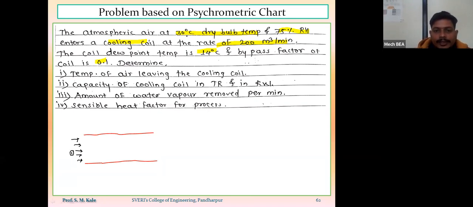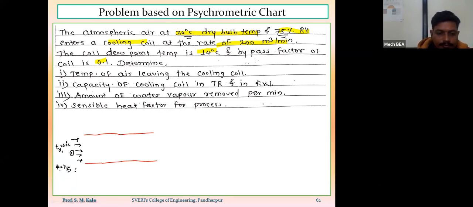So atmospheric air is having 30 degrees centigrade dry bulb temperature and 75% relative humidity. So the dry bulb temperature TD1 is equal to 30 degrees centigrade, and relative humidity phi 1, corresponding to point number 1, is equal to 75%.